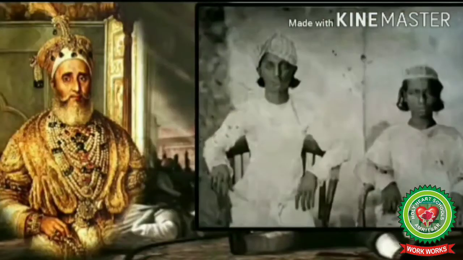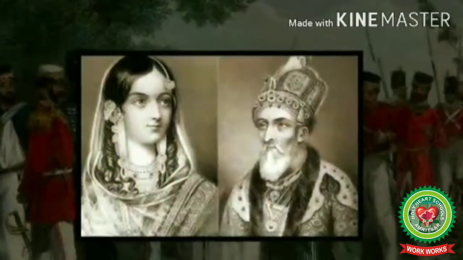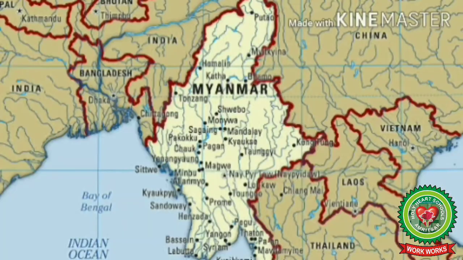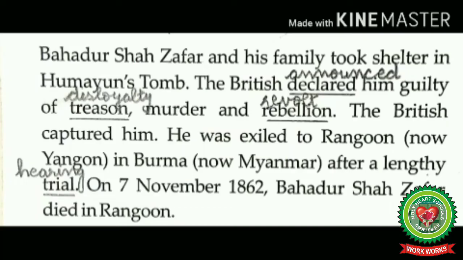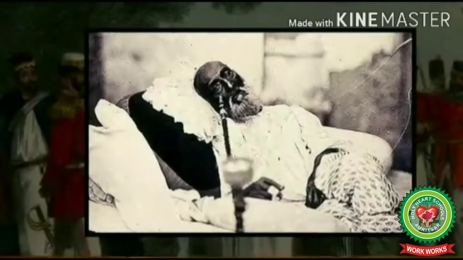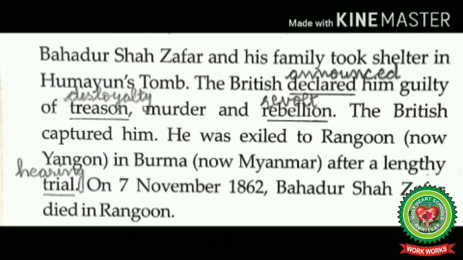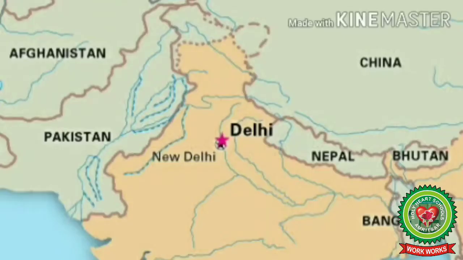His sons were shot dead before his eyes. He and his wife Begum Zeenat Mahal were sent to prison in Rangoon, present day Myanmar, in October 1858. And after that, he died in Rangoon jail on November 7, 1862. And after his death, Delhi was recaptured by the British.